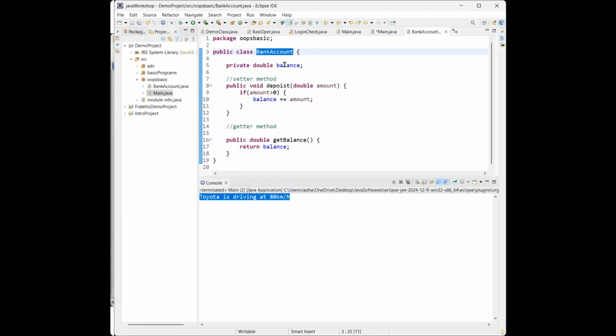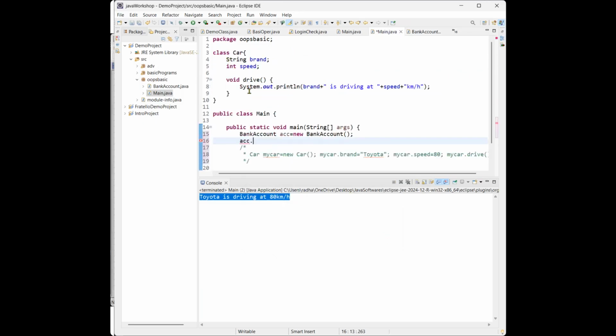See here, we can't access the balance. Previously, when I created the object of that car, we could access the variables of that car. But in the case of the bank account, we cannot access the class variables.